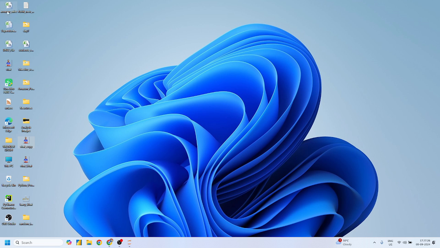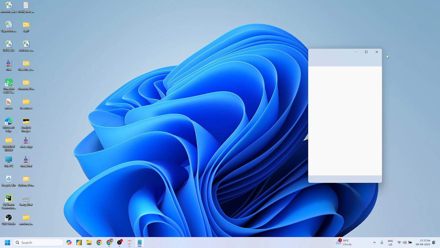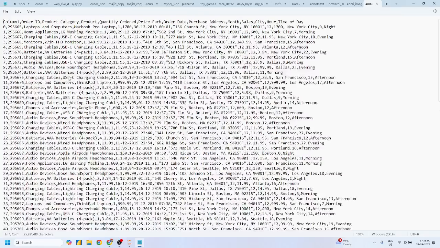Okay. Now this is something similar to an Excel file, right? Microsoft Excel comma separated values. But this is not a binary file, guys. There is a big difference between an Excel file and a CSV file. A CSV file is represented with comma separated values. CSV means comma separated values, and this is a textual file. If you want to open this in Notepad, you can do the same, and all the contents written in this file you can easily understand. Something value, charging cables, USB-C charging cable. Yes or no? Yes, sir.